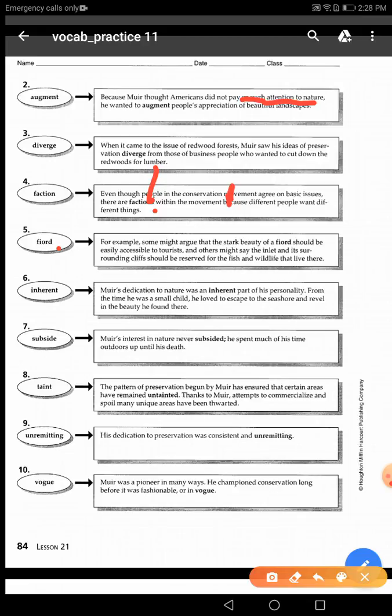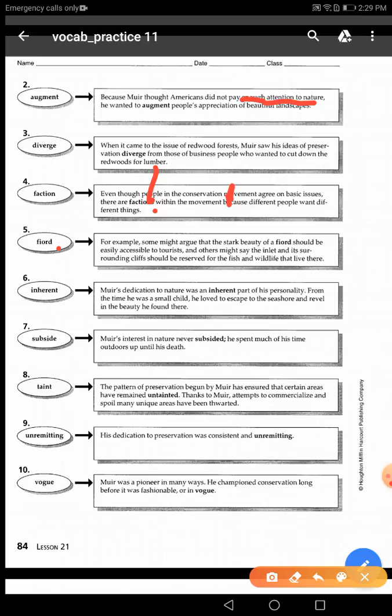And number 2, a clue to the meaning. The example reads, even though people in the conservation movement agree on basic issues, there are factions within the movement because different people want different things. He said there are factions. Why do they have factions? Because he said that different people want different things. So, do you have a clue to the meaning here?